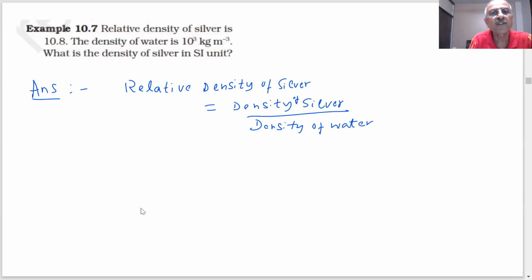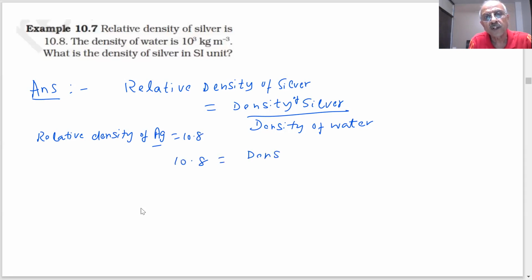How much is the relative density given? You are given the relative density of silver, Ag, as 10.8. So 10.8 is equal to the density of silver divided by the density of water.